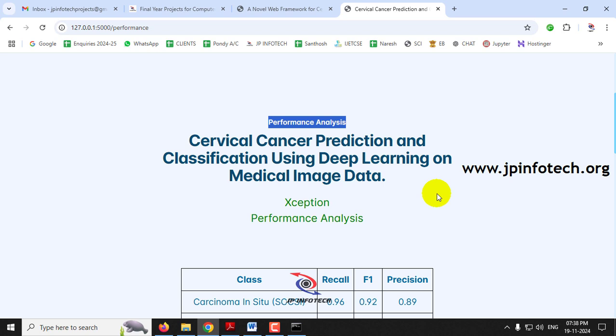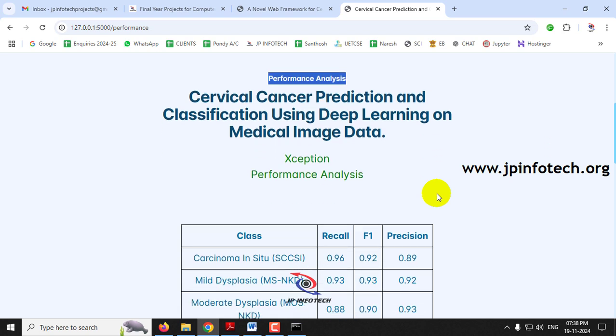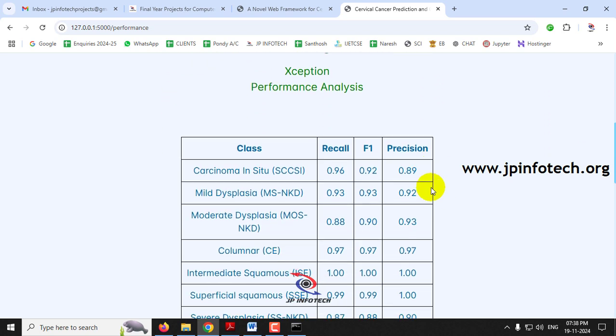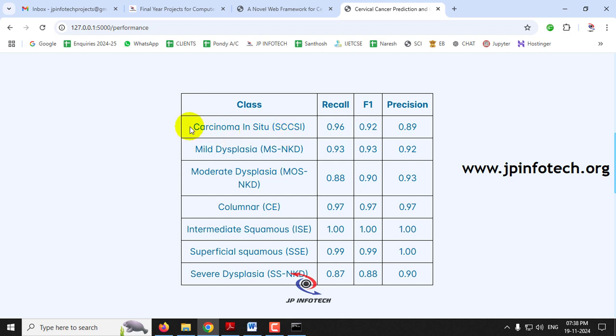So in the performance analysis part, you can see the performance analysis of the Xception architecture. Here you can see the 7 classes with the recall, F1 and precision values. The first class, carcinoma in situ SCCSI, has a recall of 0.96, an F1 score of 0.92 and a precision of 0.89. Mild dysplasia MS-NKD has a recall of 0.93, F1 of 0.93 and precision of 0.92.